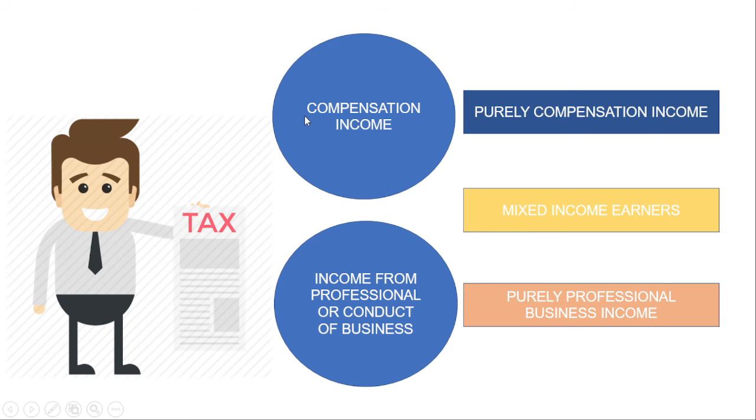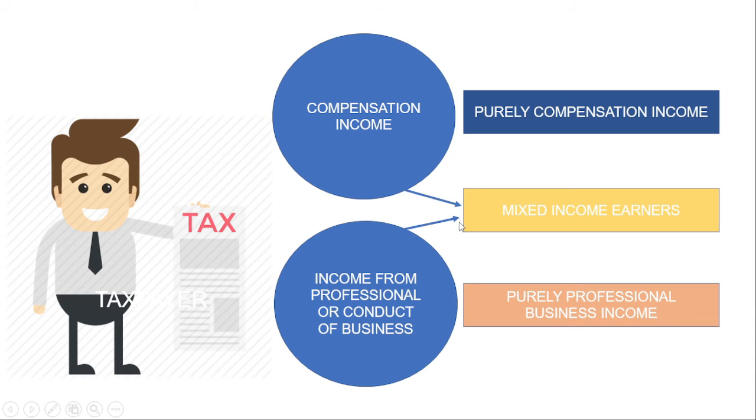Right? If tayo daw ay isang individual taxpayer, ano ba yung mga sources na pwede natin kitain? We have our compensation income. Okay, kung tayo isang employee, so we are earning income through purely compensation. Alright? And then kung tayo naman ay income from professional or conduct of business, so tayo ay kumikita.